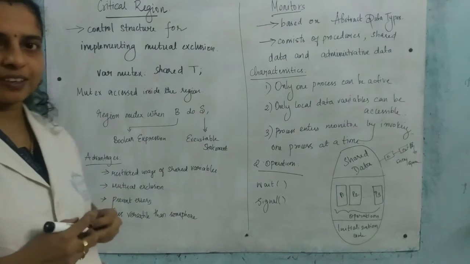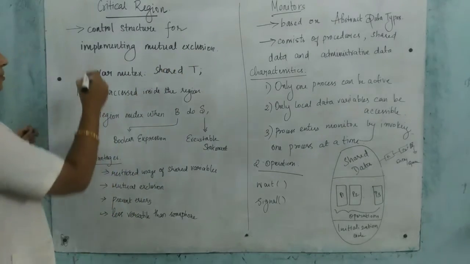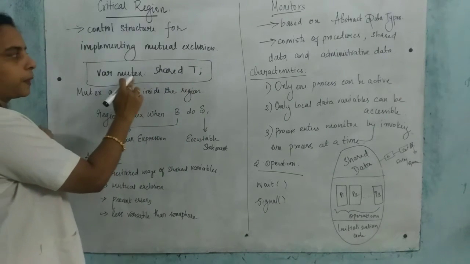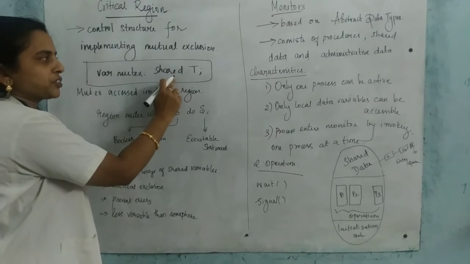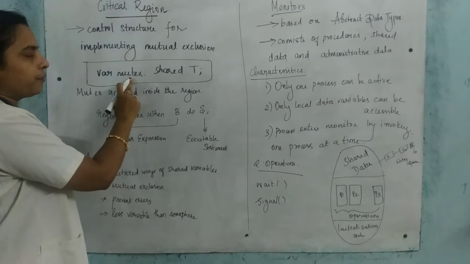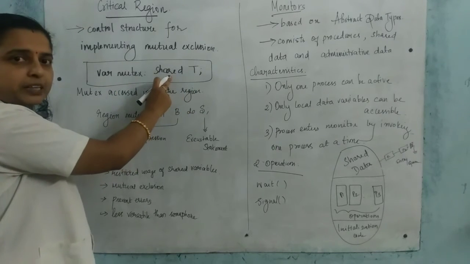It is a control structure for implementing mutual exclusion. This is the declaration of how to write the critical region, where mutex colon shared T. The meaning is that variable mutex is of type T, which is a shared variable.